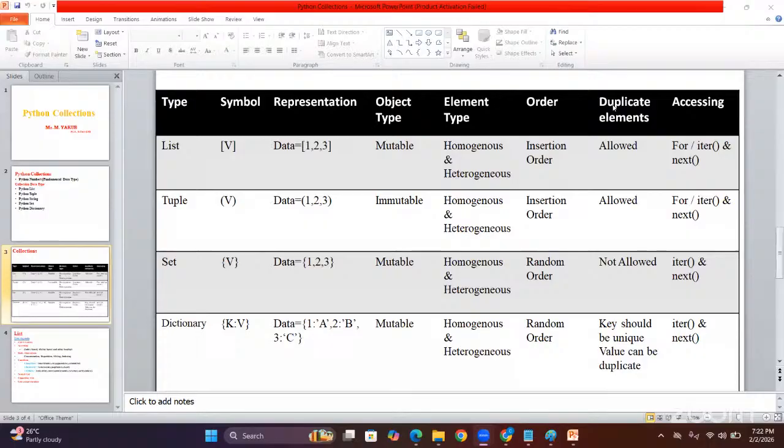The next one, duplicate elements are allowed. Suppose I give 10, 20, 30, again repeating 10, 20, 30, sir. Duplicates are allowed. And if you want to access back, here we are going to use the indexing concept, slicing concept, for loop, and iter and next methods. This many methods we are going to use.